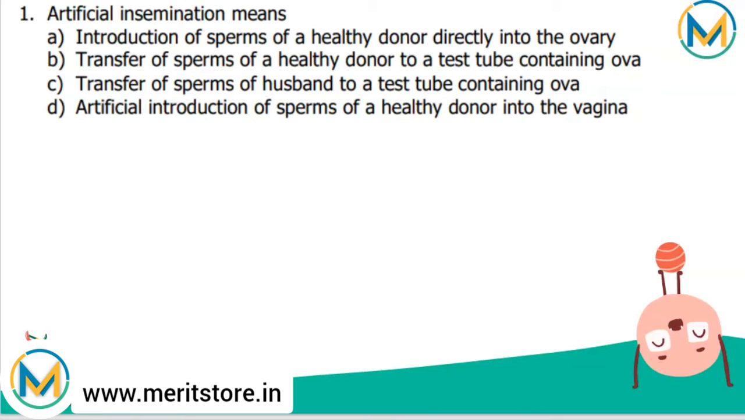And the fourth, it is also suitable if the man carries a genetic disease and he does not wish to pass on to his children. So the correct answer is artificial introduction of sperm of a healthy donor into the vagina, that is option D. Now, looking towards the next question,